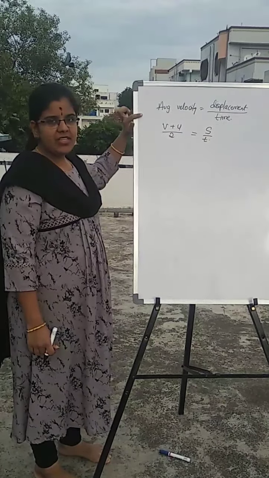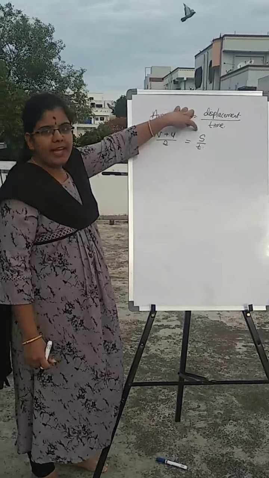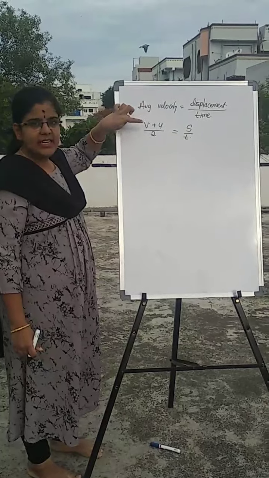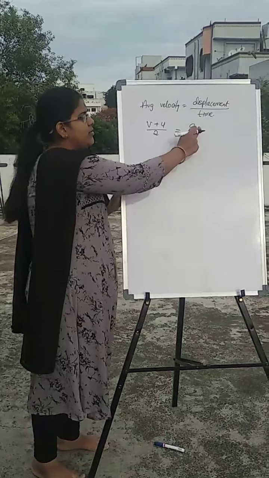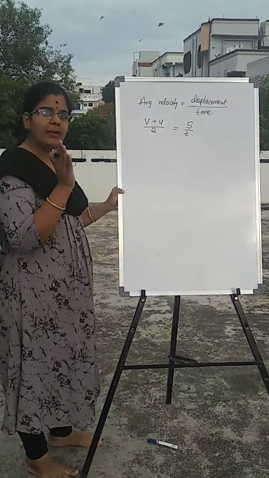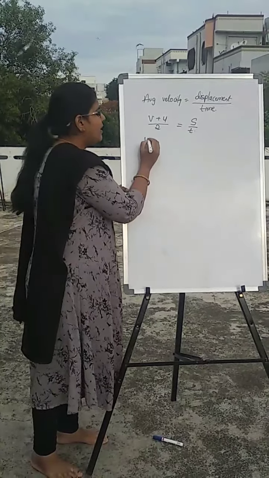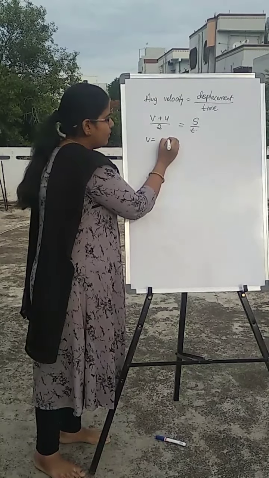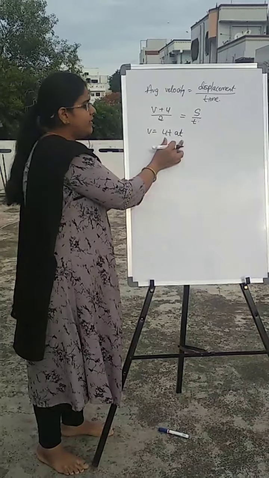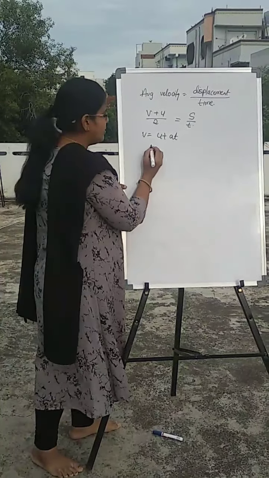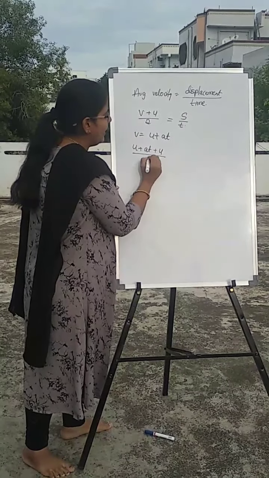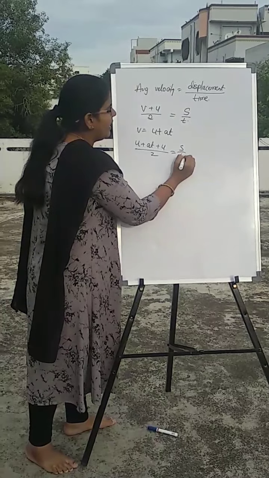Here the average velocity is nothing but displacement by time. So what is average velocity? (Final velocity plus initial velocity) by 2 equals displacement, represented with s, divided by time, t. And with the previous equation we know that v equals u plus at. So let us substitute this in the equation. By applying, (u plus at plus u) by 2 equals s by t.